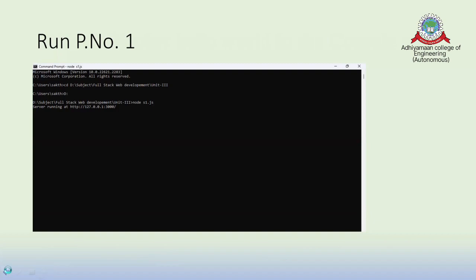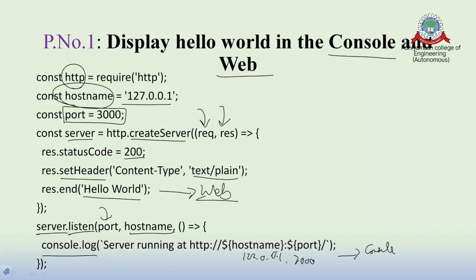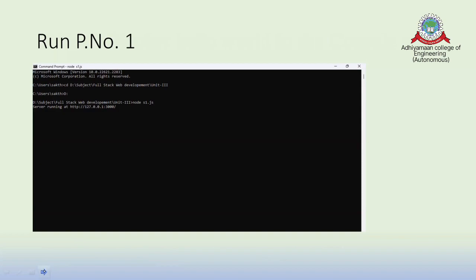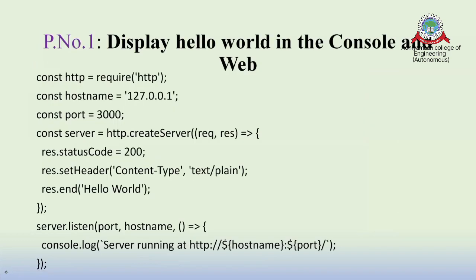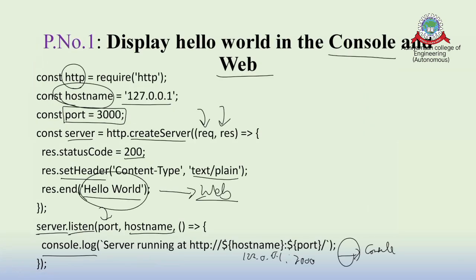I go back to the screen. You can see that the server is running at HTTP. This is the output I have given here, and it comes under the console application. We can see that the server is running at 127.0.0.1. So this is the console application. Of course, there is another one, the web application. If I open the same port in my web browser, you can see hello world. This is my output displayed. You can go back to the program and see the word I gave, hello world.